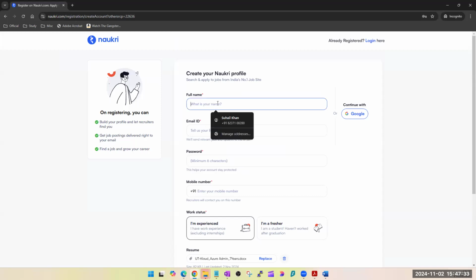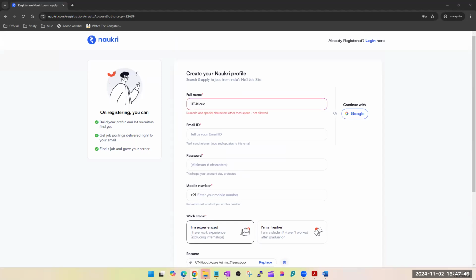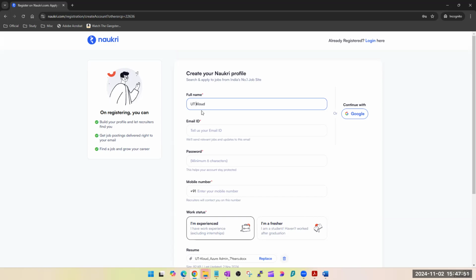Great. So here I'm not going to teach you how to use the Naukri portal. I'm sure all of you know that very well. We are all working professionals. But I will just be showing you a few keywords which you have to make sure that you put in your resume, etc. So it's just a dummy profile I'm creating.